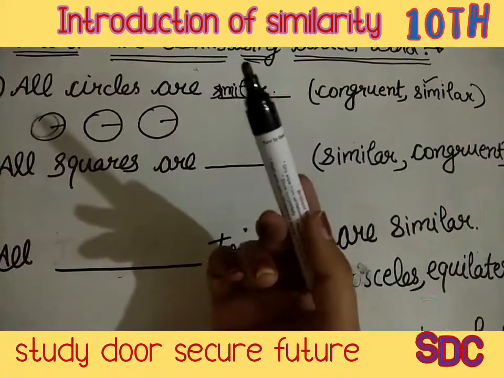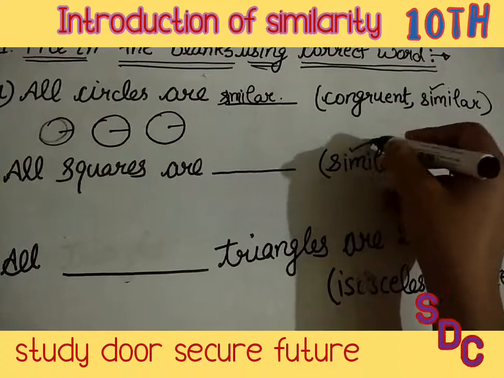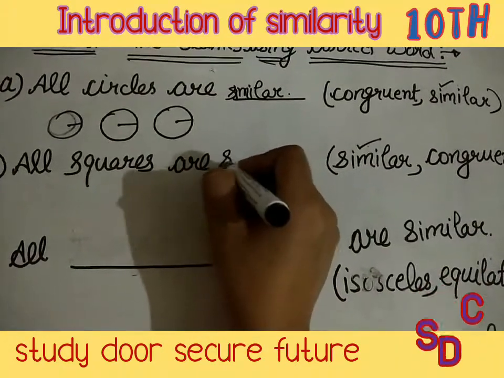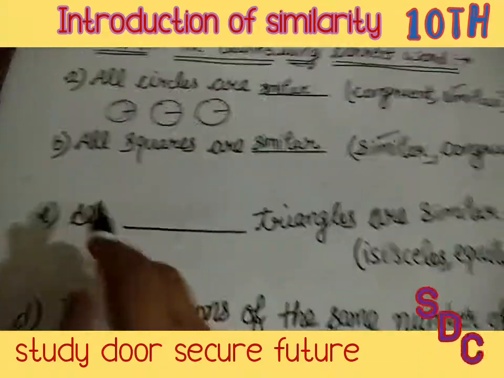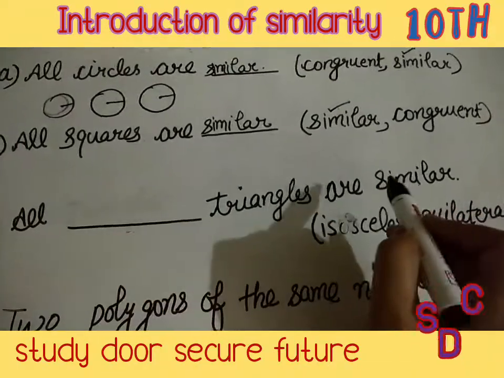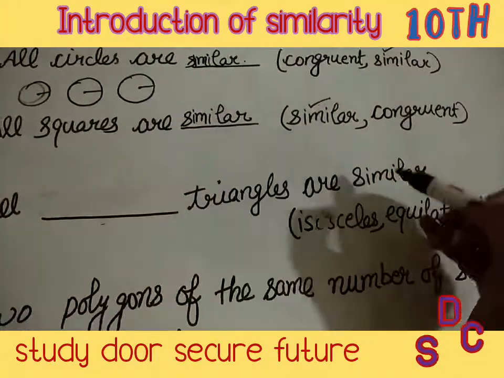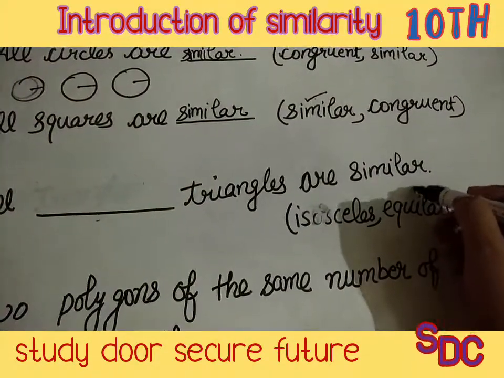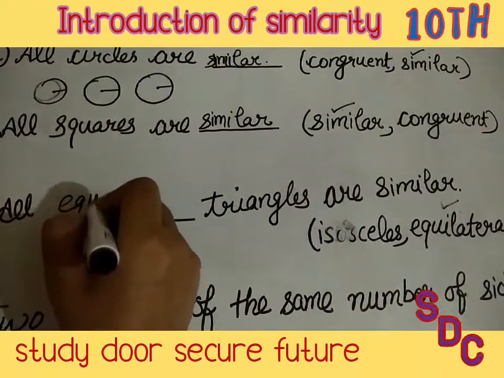All squares are also of the same shape. So all squares will be similar. So here we will put similar. Next is: all dash triangles are similar. Which triangles will be similar? All equilateral triangles will be similar. So our answer will be equilateral.